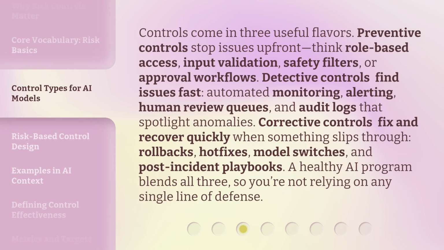Controls come in three useful flavors. Preventive controls stop issues up front. Think role-based access, input validation, safety filters, or approval workflows. Detective controls find issues fast: automated monitoring, alerting, human review queues, and audit logs that spotlight anomalies. Corrective controls fix and recover quickly when something slips through: rollbacks, hotfixes, model switches, and post-incident playbooks. A healthy AI program blends all three, so you're not relying on any single line of defense.